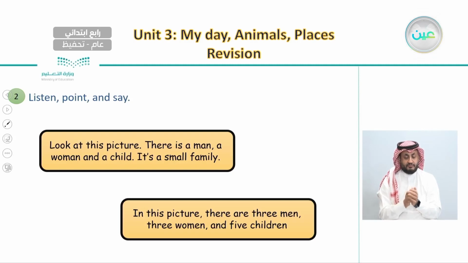So also we did practice this where we describe the difference between there is and there are. We said that we use there is when we want to talk about one person, and we use there are when we want to talk about more, when we say there are 3 men, not 1 man.